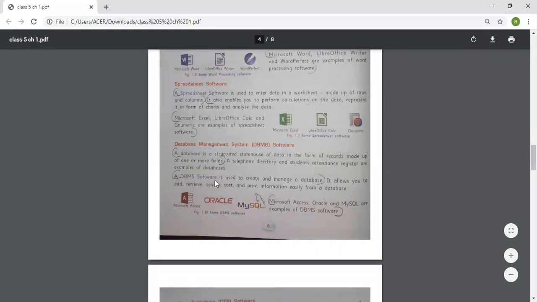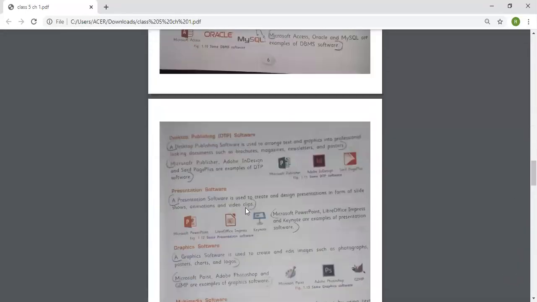A DBMS software is used to create and manage a database. It allows you to add, retrieve, search, sort, and print information easily from a database. Microsoft Access, Oracle, and MySQL are some examples of DBMS software.